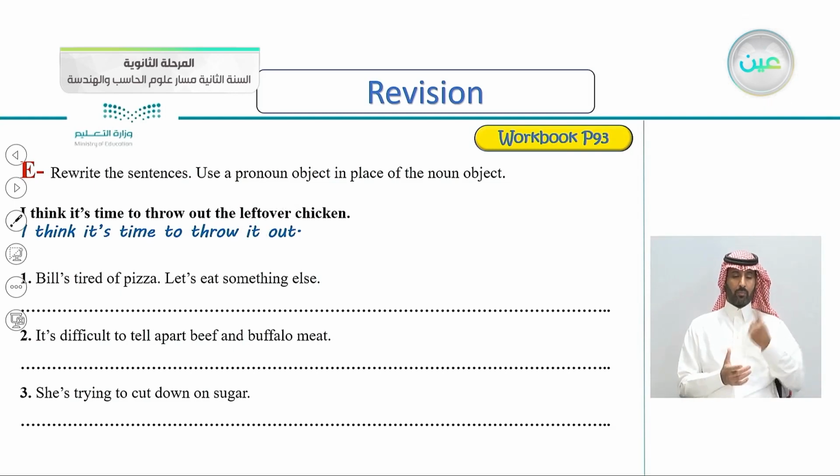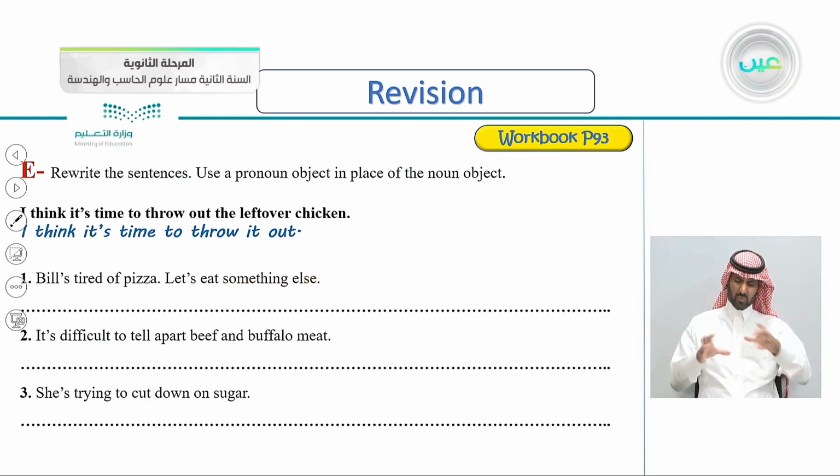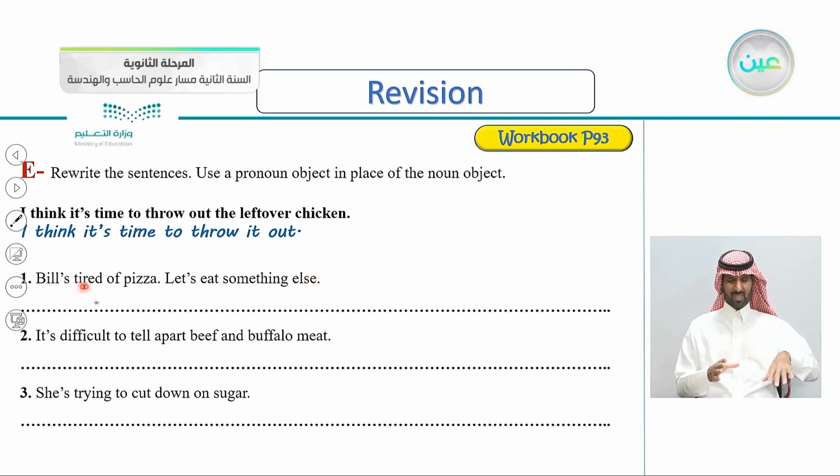Number 1, Bill's tired of pizza. Let's eat something else. Very good. Bill's tired of it. So it here is for the pizza.